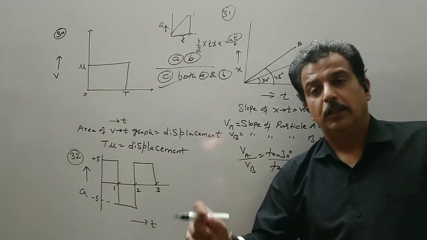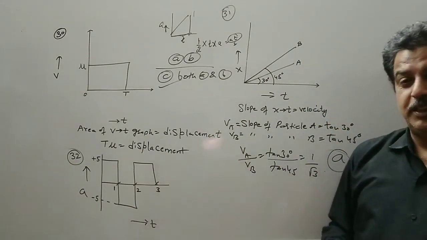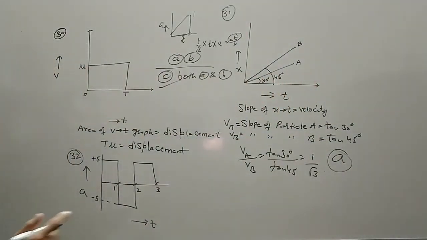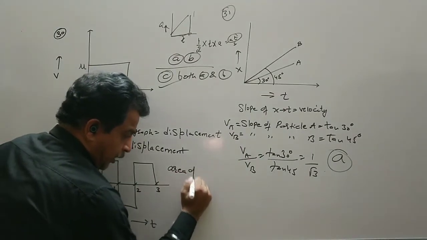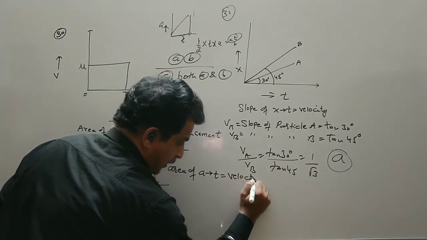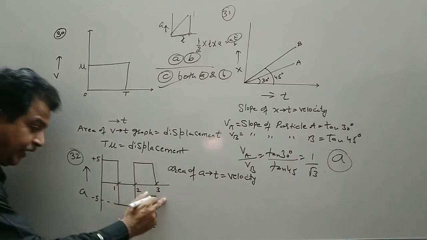Speed, or velocity, sorry. So if I take the area of this graph, then I will get a velocity. So you have to remember, area of an AT graph is equal to velocity.